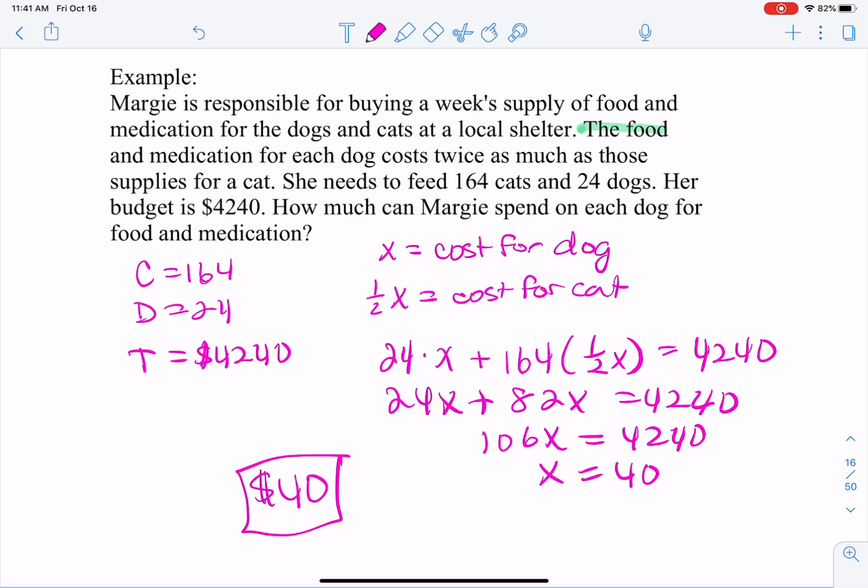So there is just a little word problem that uses a system relating, in this case, cats and dogs.